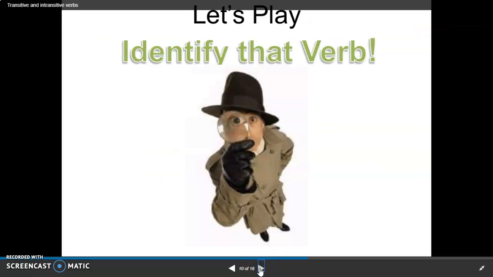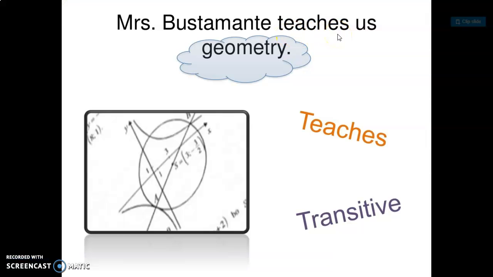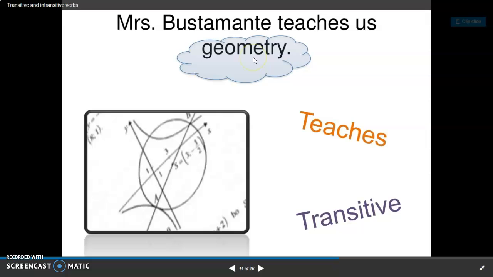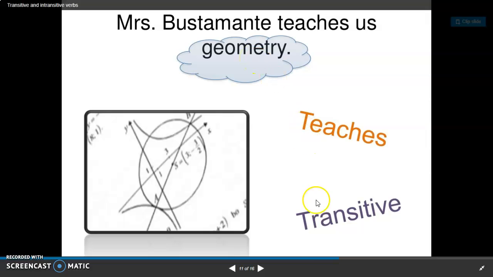All right, let's look at a couple examples. Mrs. Bustamante teaches us geometry. The verb here is teaches. Teaches is an action verb, so we ask ourselves, teaches us who or teaches us what? The answer is geometry. So this is a transitive verb, and geometry is the direct object of the transitive verb teaches.